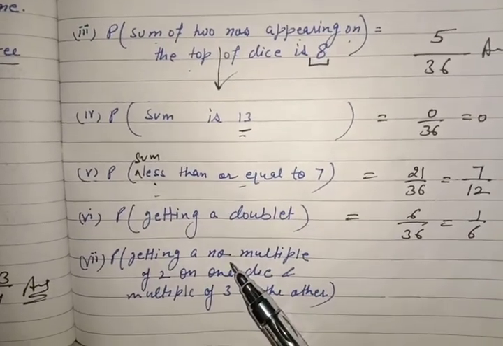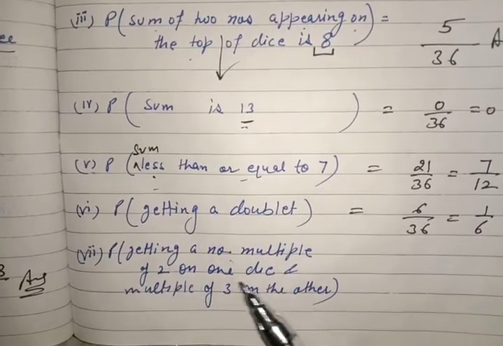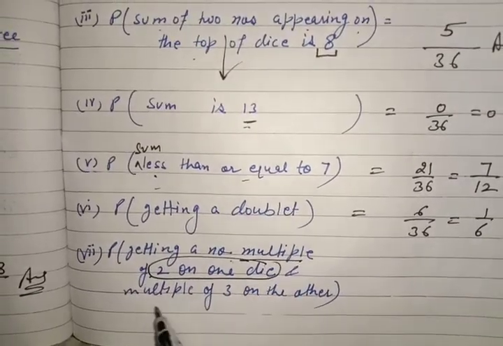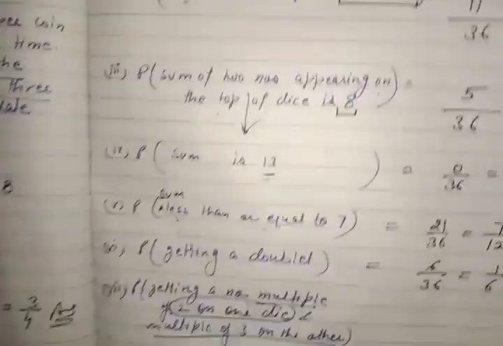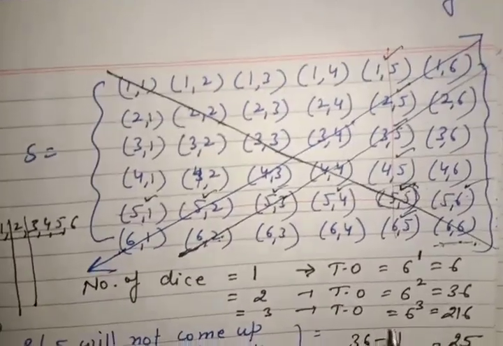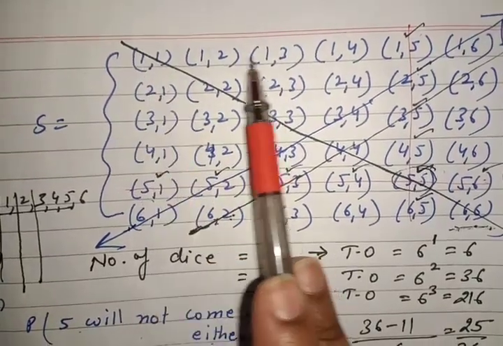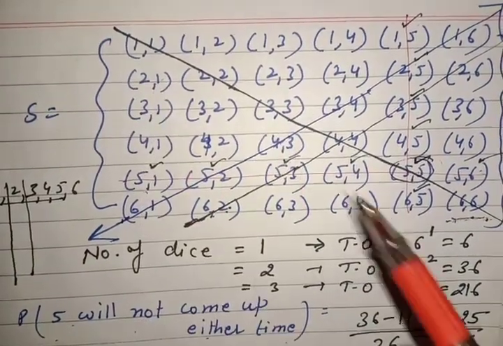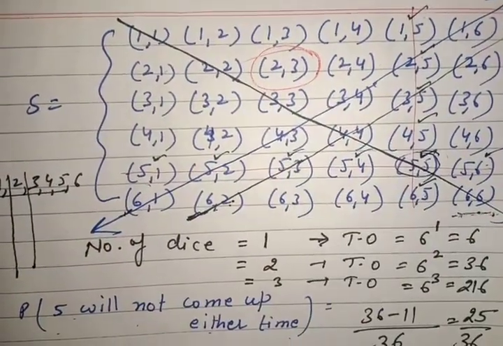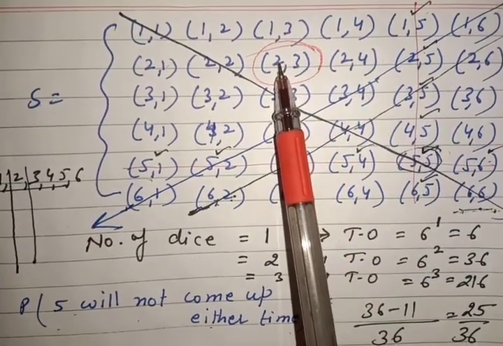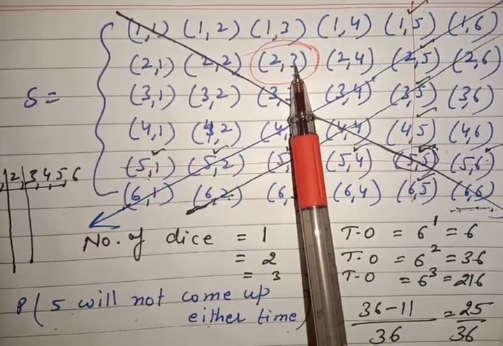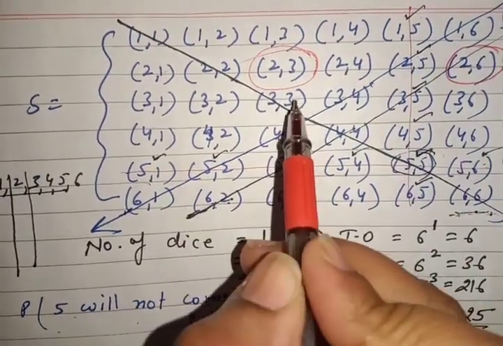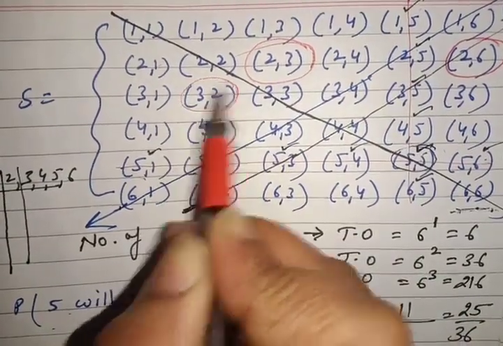Getting a number multiple of 2 on one dice. This is important. Multiple of 2 on one dice and multiple of 3 on the other. Now we'll check. Multiple of 2 on one dice. So start from here. This line we don't need. So this is our case. In this case we have to find multiple of 2 on one dice and multiple of 3 on other dice. Same this also, multiple of 2 and multiple of 3. Same here, multiple of 2 and multiple of 3.